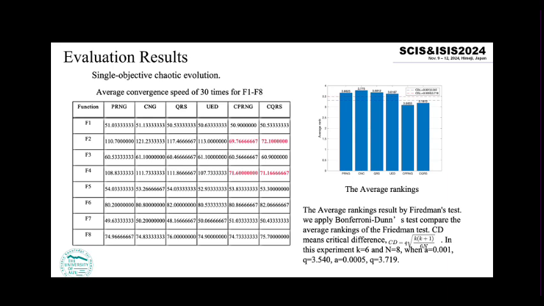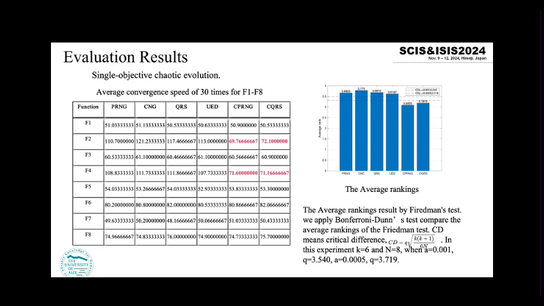And this is the evaluation result for the single objective chaotic evolution. We can see this table. This is the average convergence speed of 13 runs for test functions f1 to f8. We can see for test functions f2 and f4, the pseudo-random number generator with chaotic and the quasi-random sequence with chaotic are smaller than other methods.